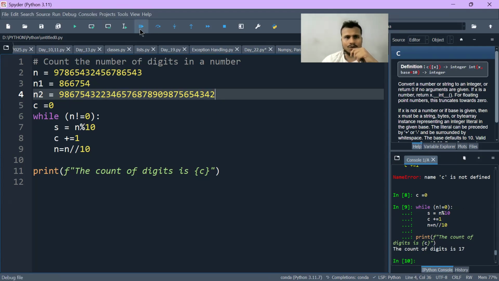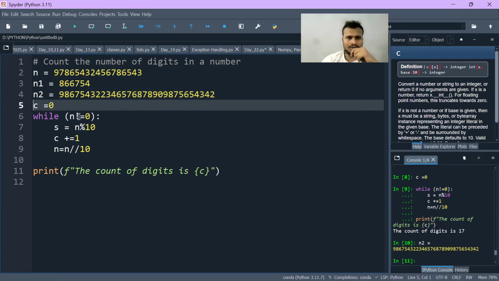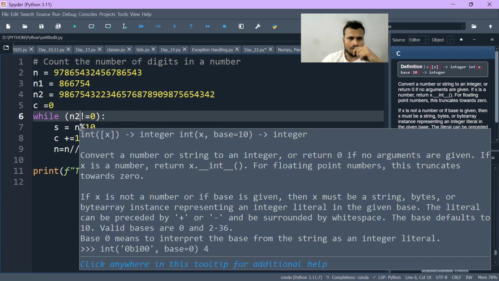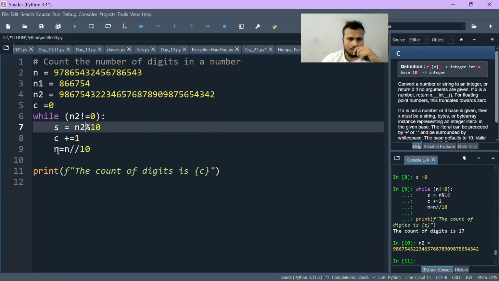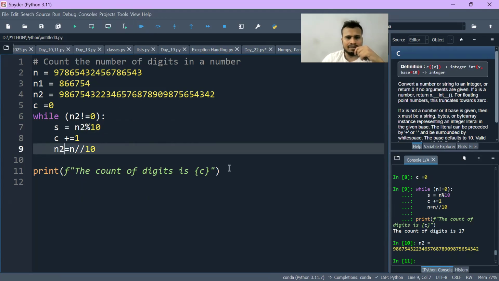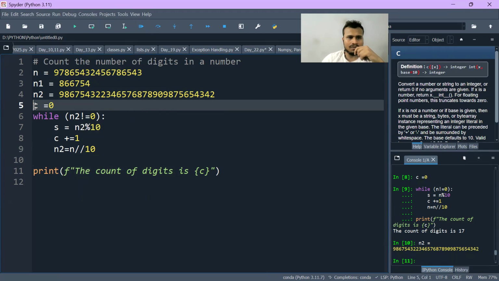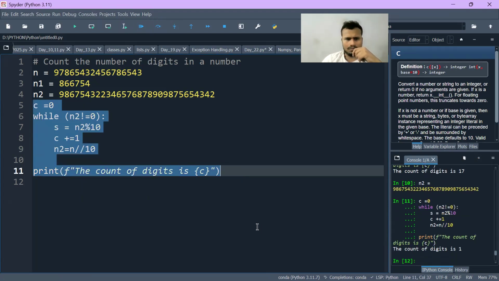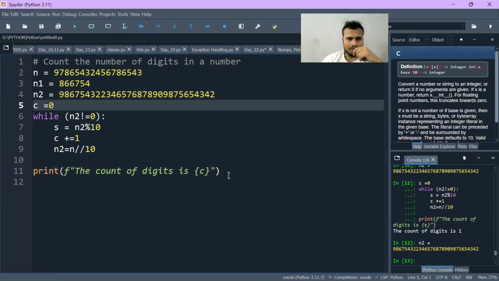So now let's execute it. Instead of n, I will write here n2. Wherever there is n, I will write n2. Okay, 30 digits were there. Now let's try running our program. Okay, my bad, I haven't executed this.